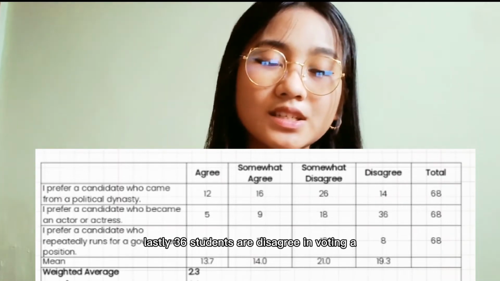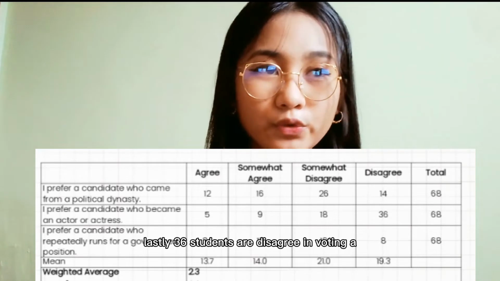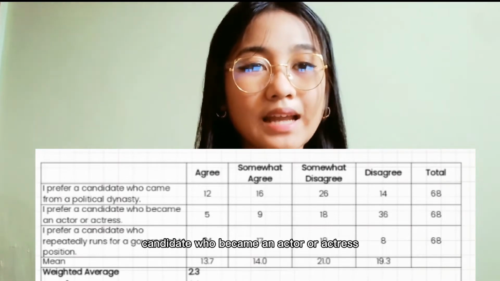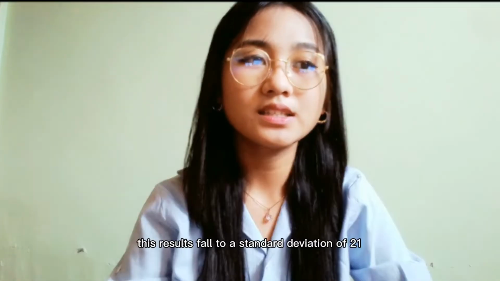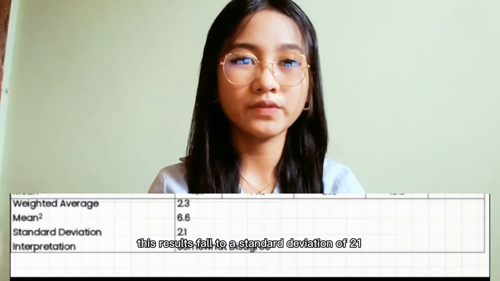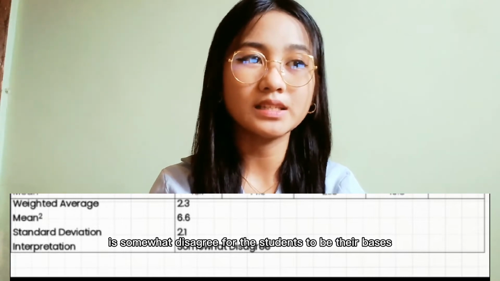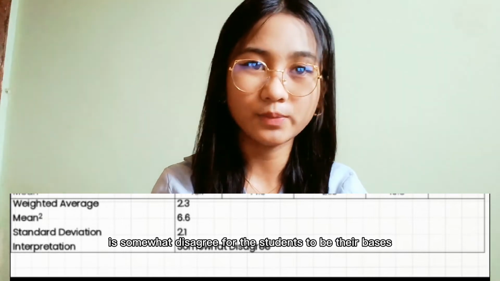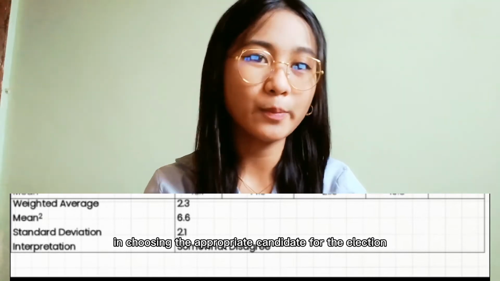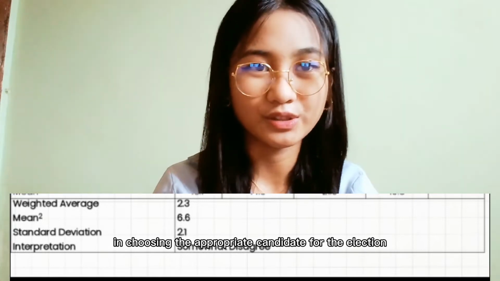Lastly, 36 students disagree in voting for a candidate who became an actor or actress. These results fall to a standard deviation of 2.1, which interprets that popularity is somewhat disagree for the students to be their basis in choosing the appropriate candidate for the election.